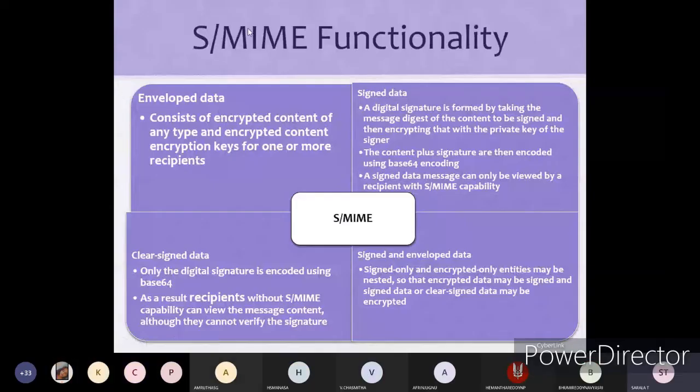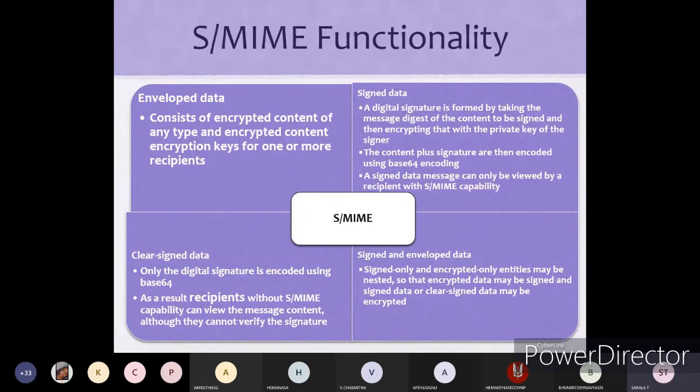Next is S/MIME functionality, how we are going to transmit the data in different formats. First is enveloped data, which consists of encrypted content of any type and encrypted content encryption keys for one or more recipients. If you want to transmit to more than one recipient, then also encrypted content and encrypted keys are present in this enveloped data, okay.